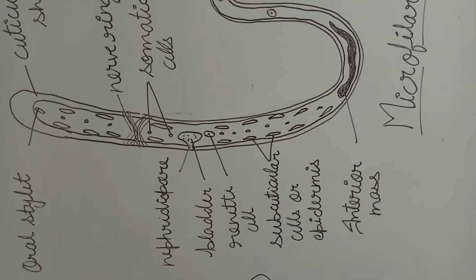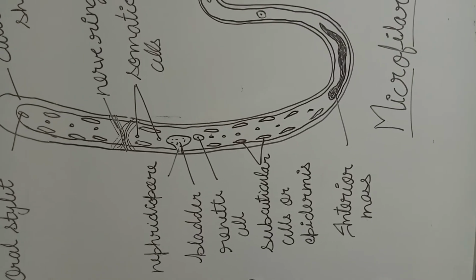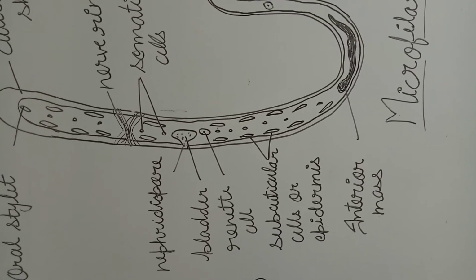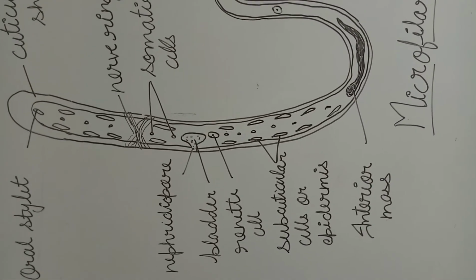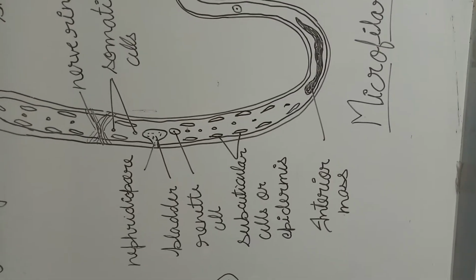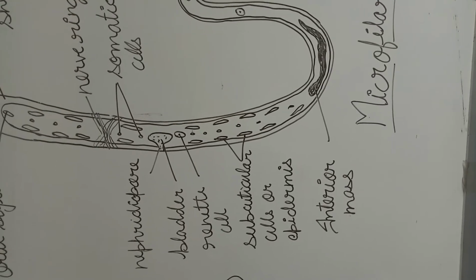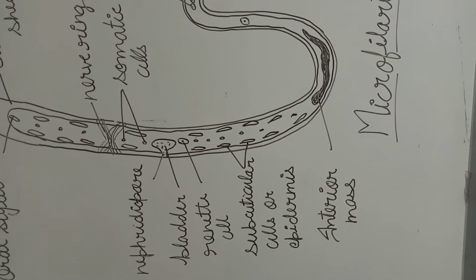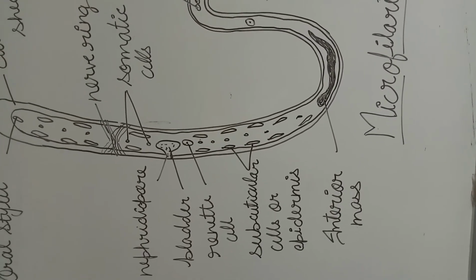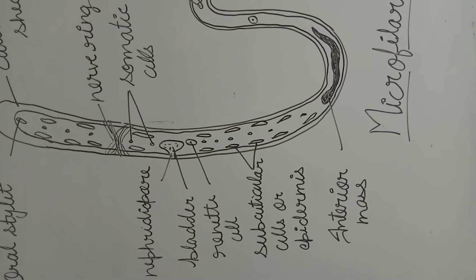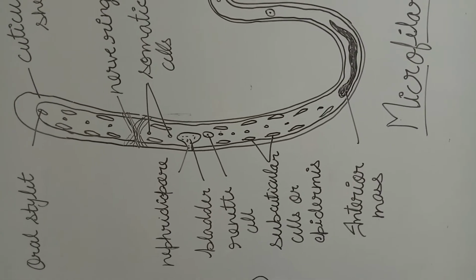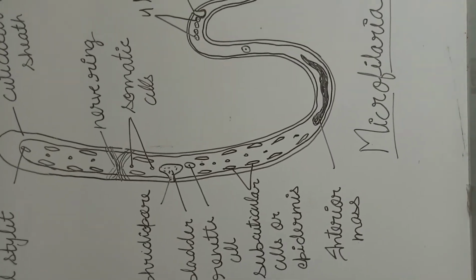the bladder, renette cells are present, and at the outer boundary, the overall boundary of the animal, subcuticular cells are present, that is known as the epidermis. It means the outer covering is known as subcuticular cells, and inside it cuticular cells are present. So outer is the epidermis, and after the epidermis there is a cuticular sheath.